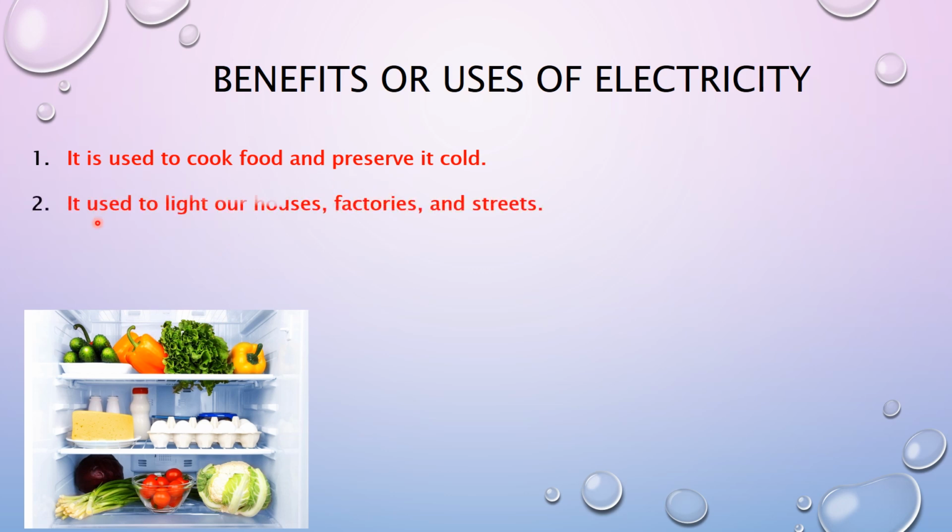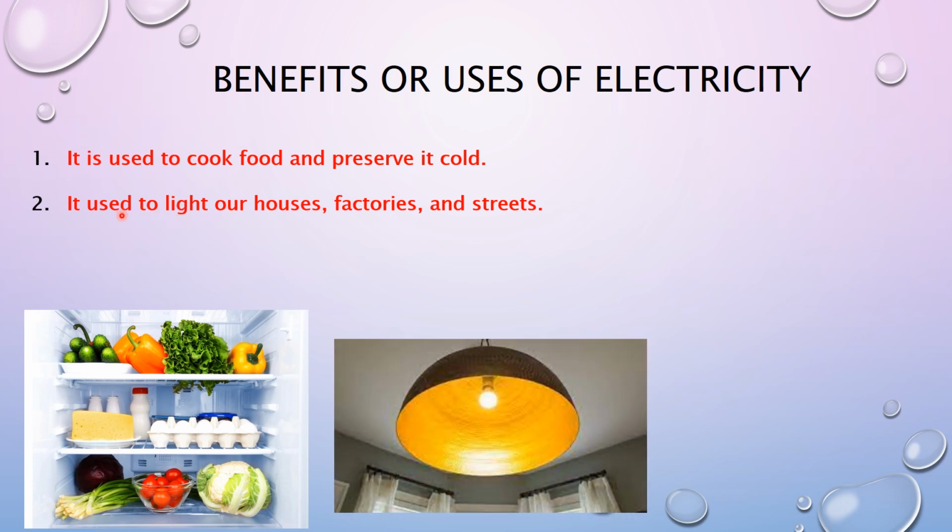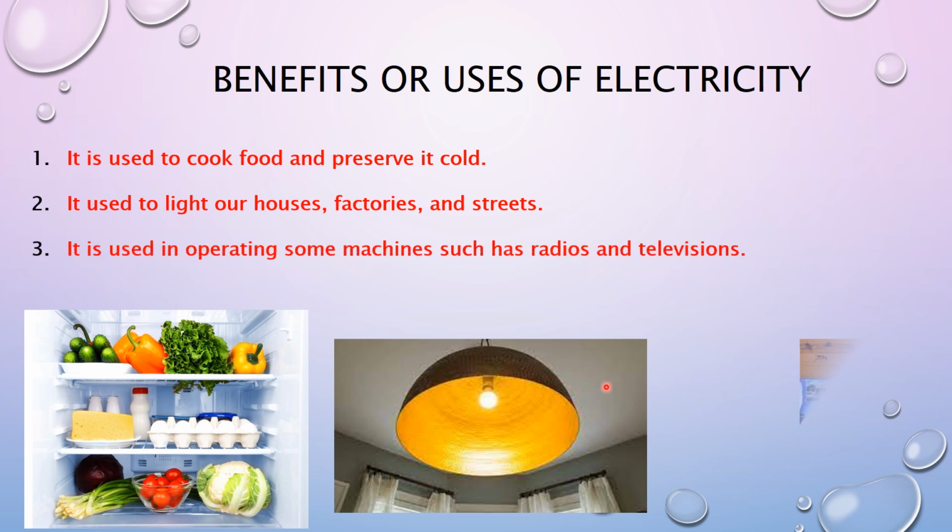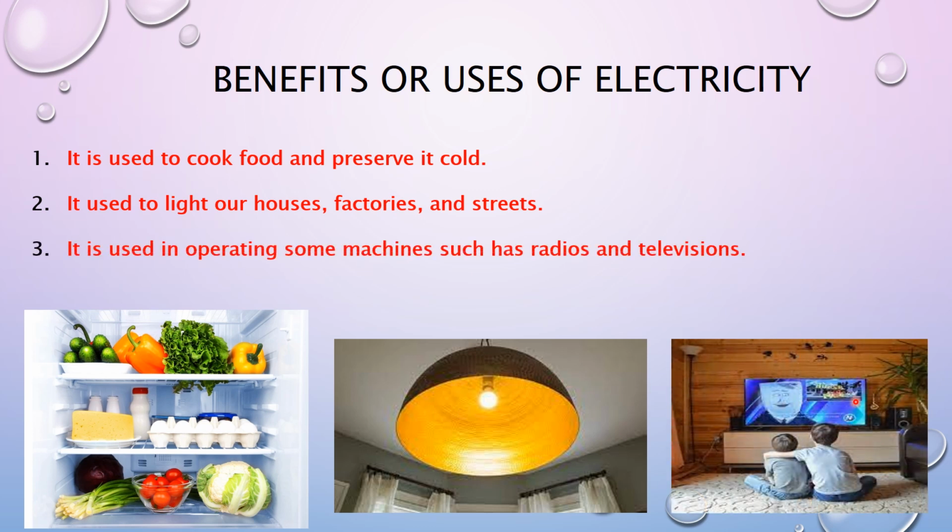Number two, electricity is used to light our houses and factories and streets. Again, electricity is used to light our houses and factories and streets. Number three, it is used in operating some machines. Some machines are operated by using electricity, such as radios and televisions.